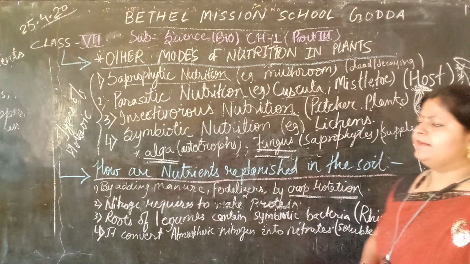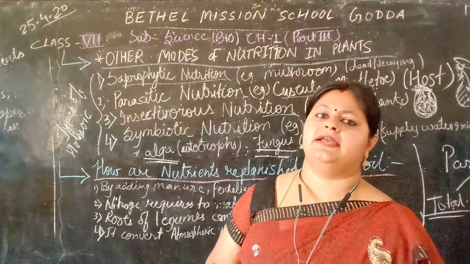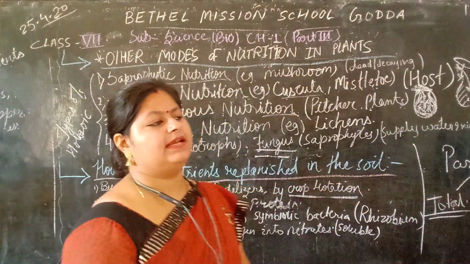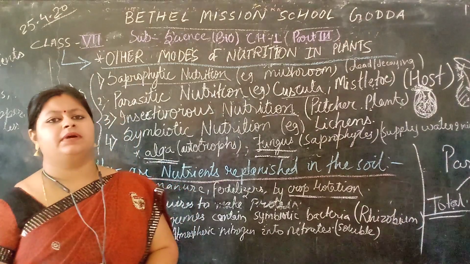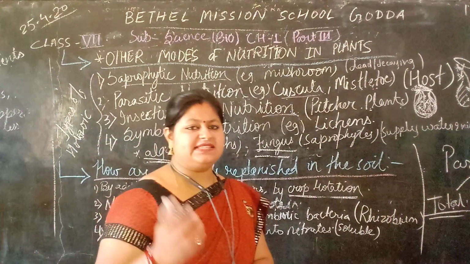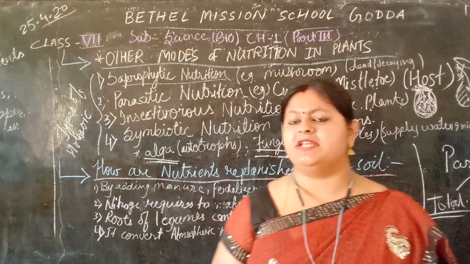You have learned about the leguminous plants in your previous classes. Gram and all the pulses we have are leguminous plants.